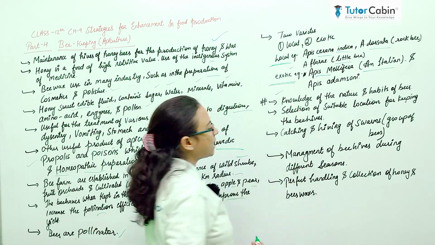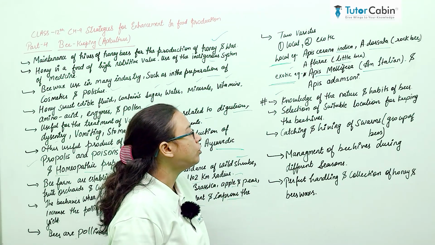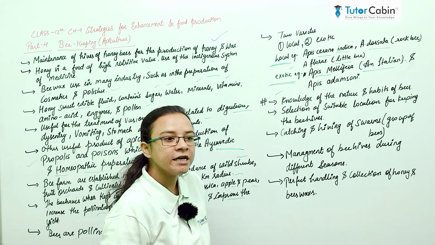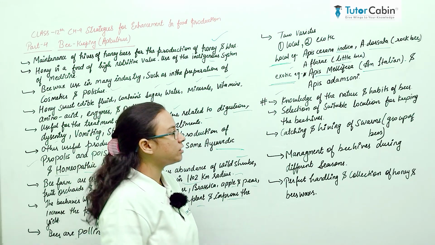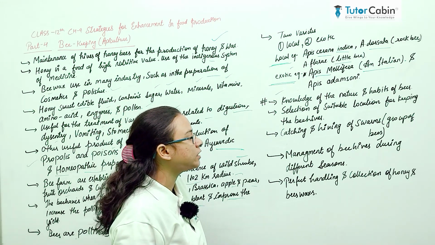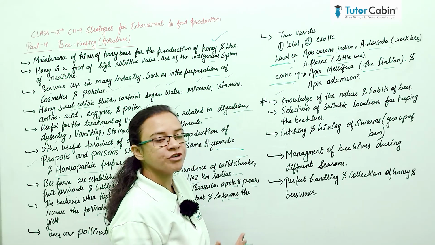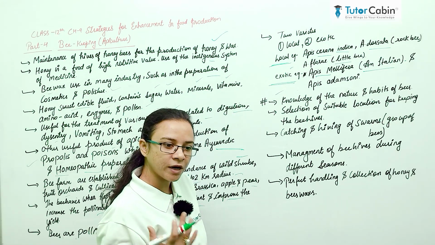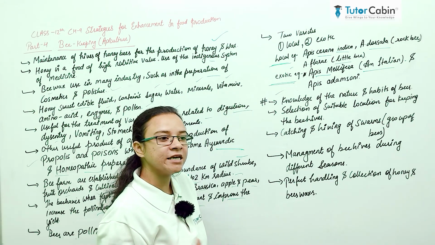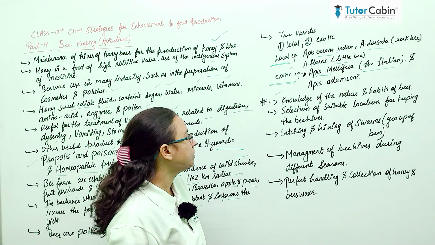Second, you must select a suitable location for keeping the beehives. It is very important because a suitable location has some wild shrubs, flowering plants and crop cultivating areas, and these give much more honey production.